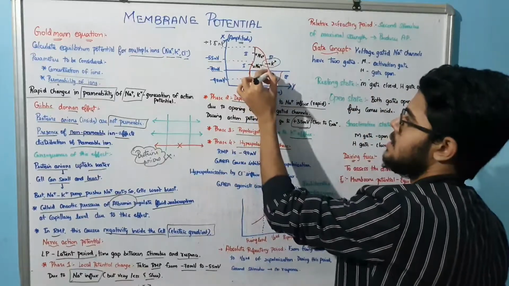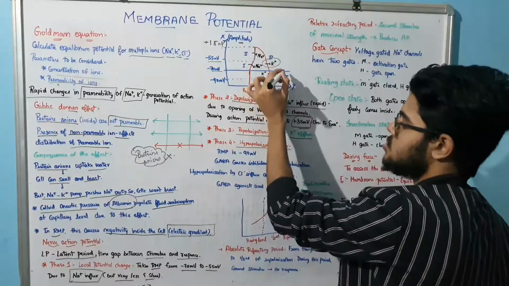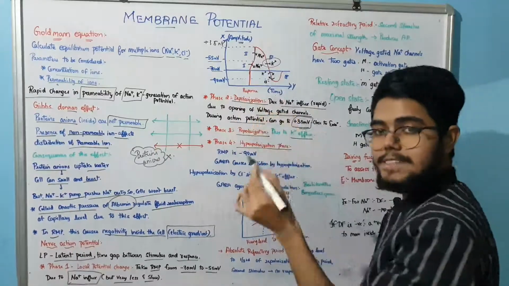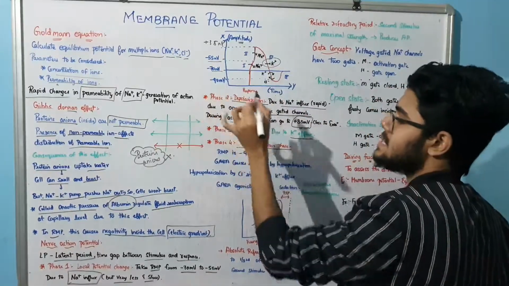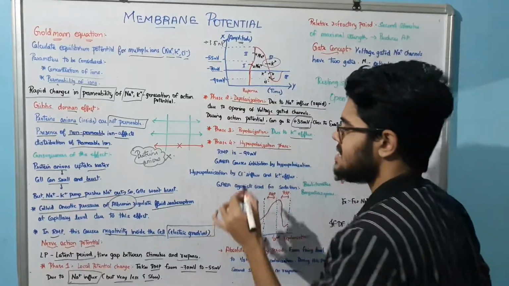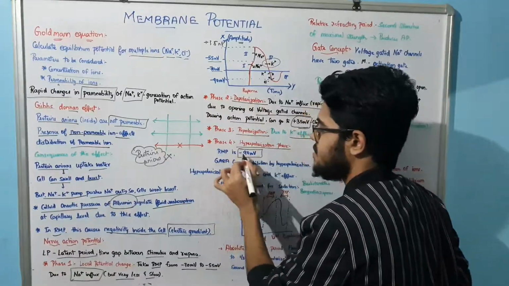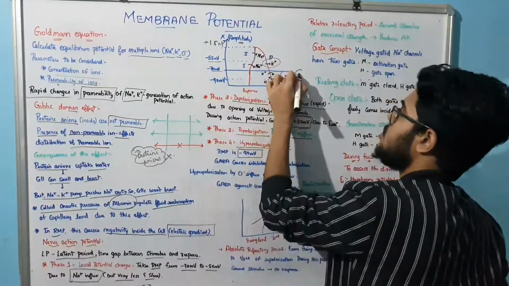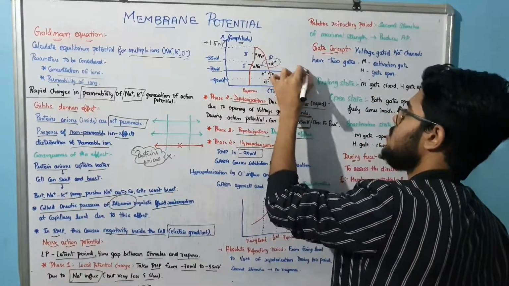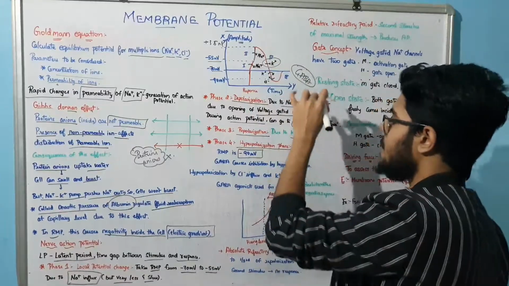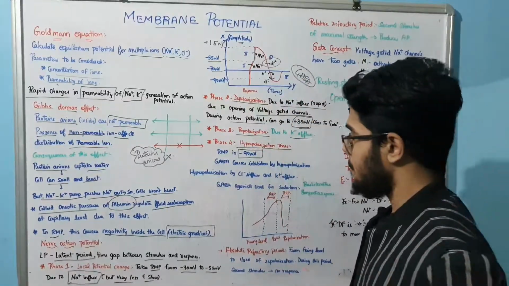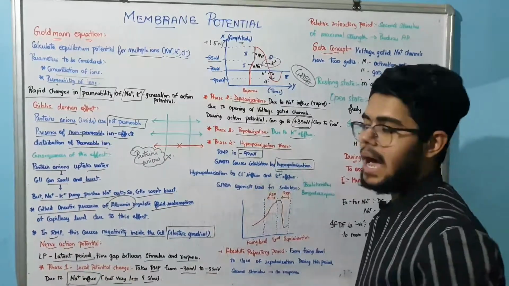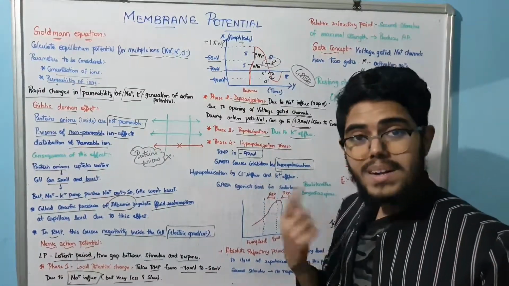Hyperpolarization. This one is the hyperpolarization. Here the RMP will go down even lower, to minus 90. Why is it going to minus 90? Very important cause: that is due to the release of GABA. So this GABA will cause inhibition by hyperpolarization. What does it mean? What does it do?